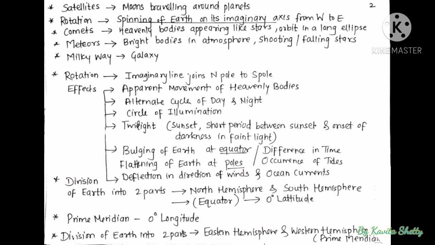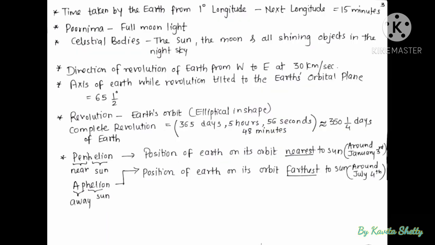Now the Earth is divided into two parts, northern hemisphere and southern hemisphere, by the equator. Equator is nothing but 0 degree latitude. Prime meridian is nothing but 0 degree longitude. Division of Earth into two parts as eastern hemisphere and western hemisphere is done by the prime meridian. The time taken by Earth from 1 degree longitude to the next longitude is approximately 15 minutes.